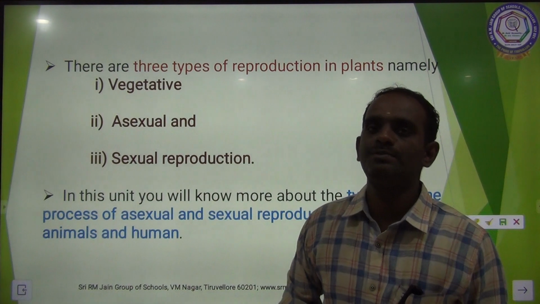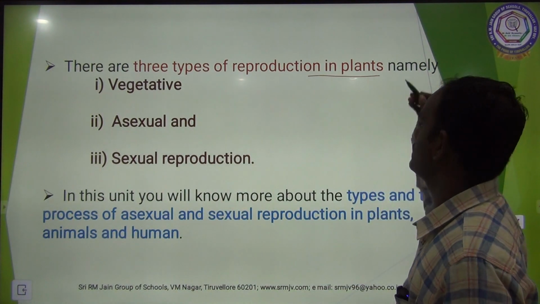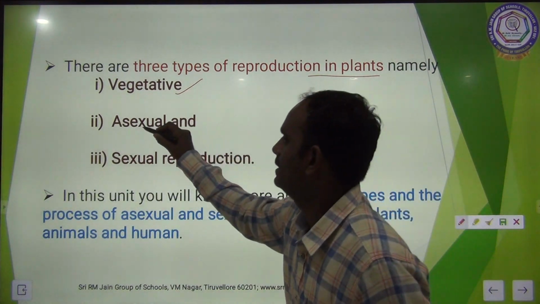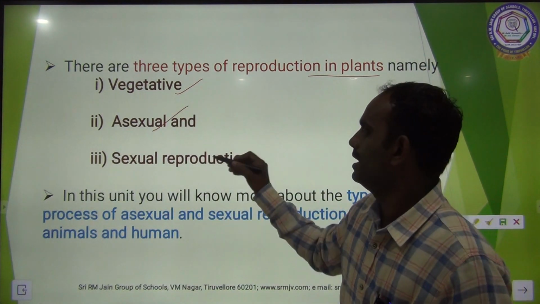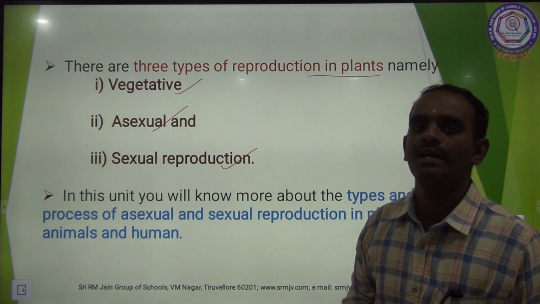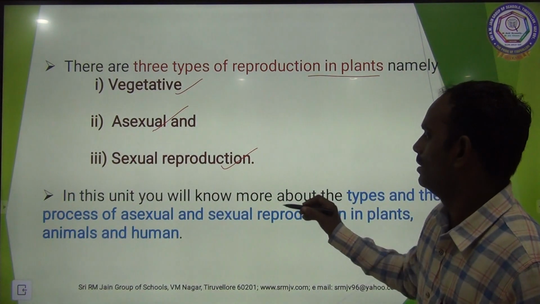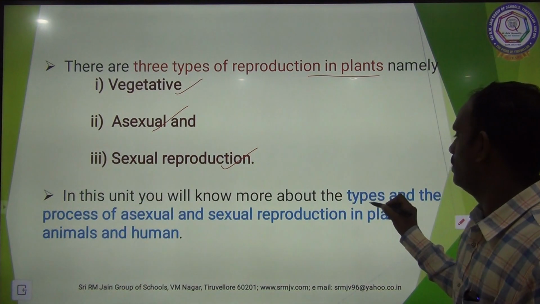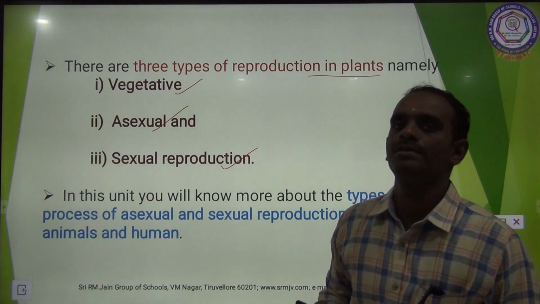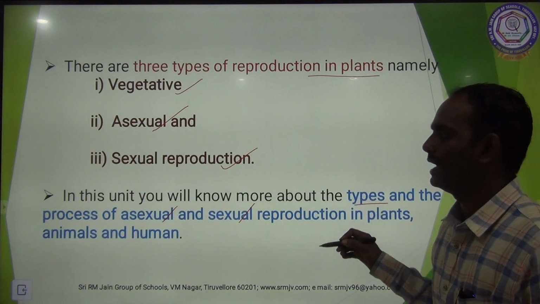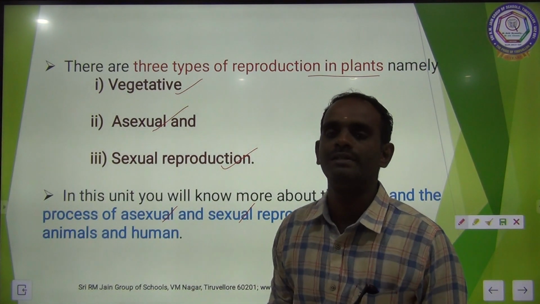There are three types of reproduction in plants, namely vegetative reproduction, asexual reproduction, and sexual reproduction. In this unit, we will study more about the types and the process of asexual and sexual reproduction in plants, animals and human beings.